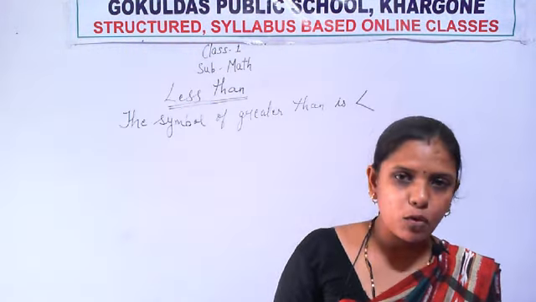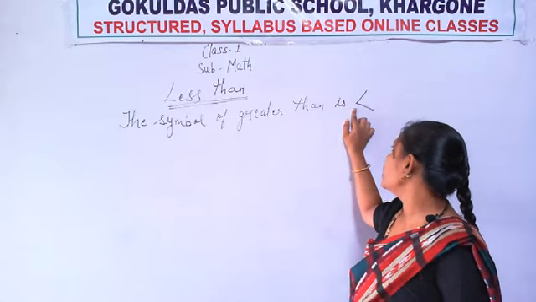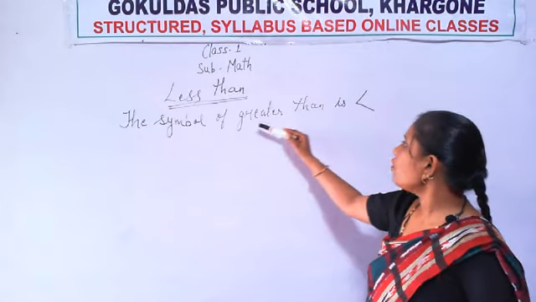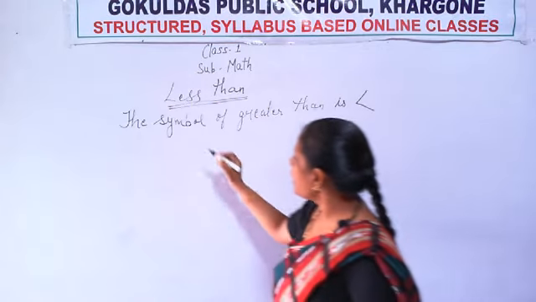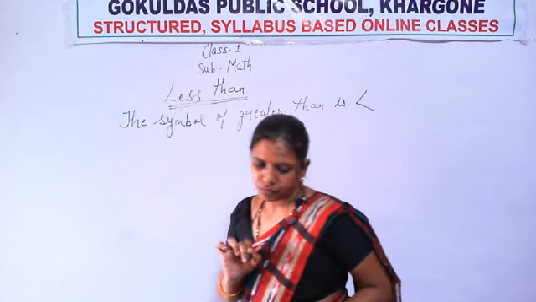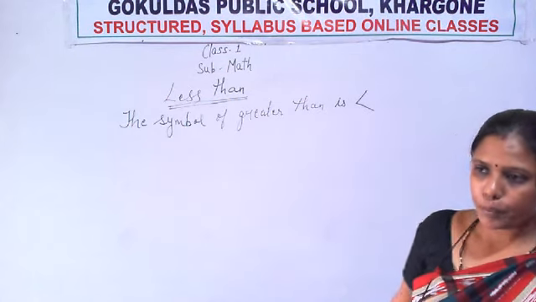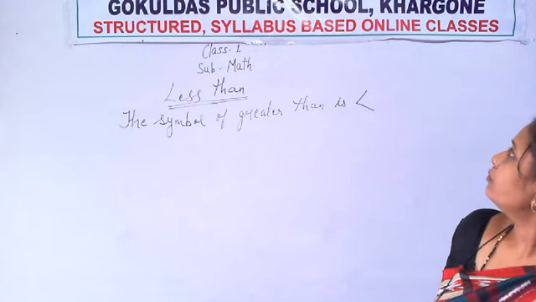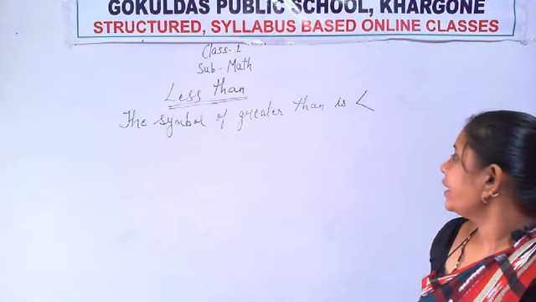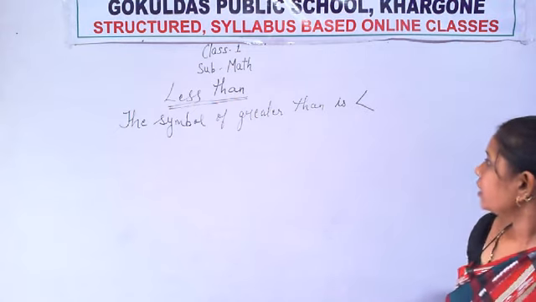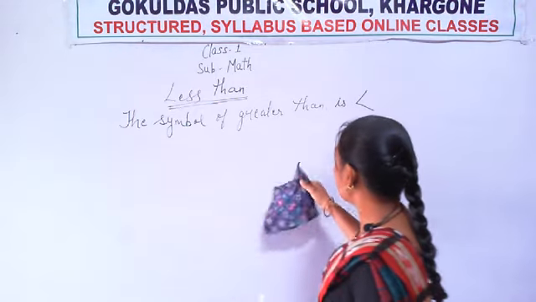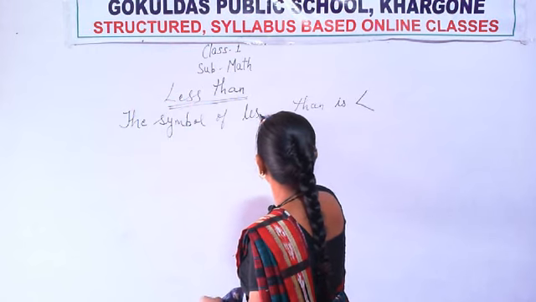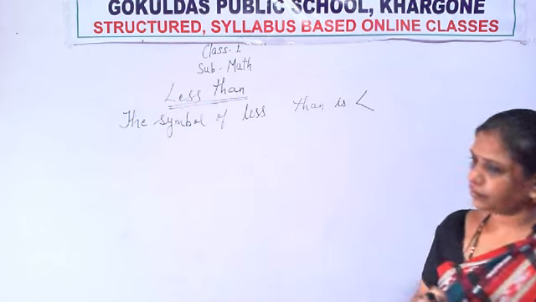That means the mouth of the crocodile is closed towards the lesser than sign. Okay. Write this line. The symbol of greater than is this. Write this line also. Copy it, and copy in good handwriting. The symbol of greater than. Sorry, less than. The symbol of less than.